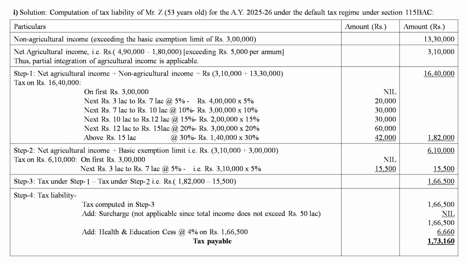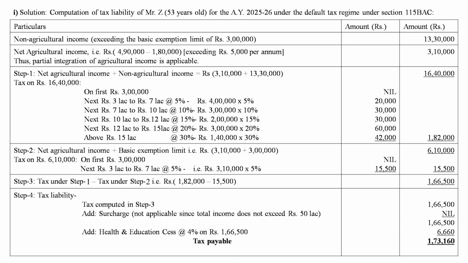Computation of tax liability of Mr. Z assuming age 53 years for the previous year 2024-25 under the default tax regime under section 115BAC, where the maximum basic exemption limit is 3 lakh. So here first we take non-agricultural income 13,30,000, which exceeds the basic exemption limit of 3 lakh, so the first condition is satisfied.